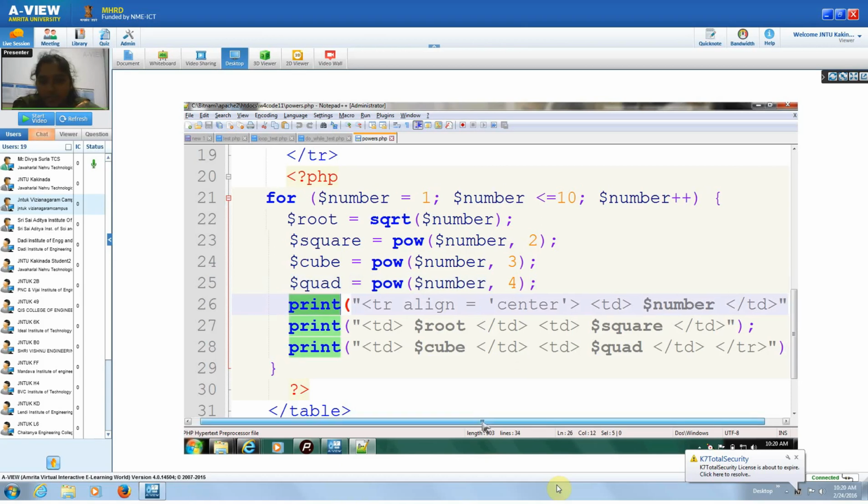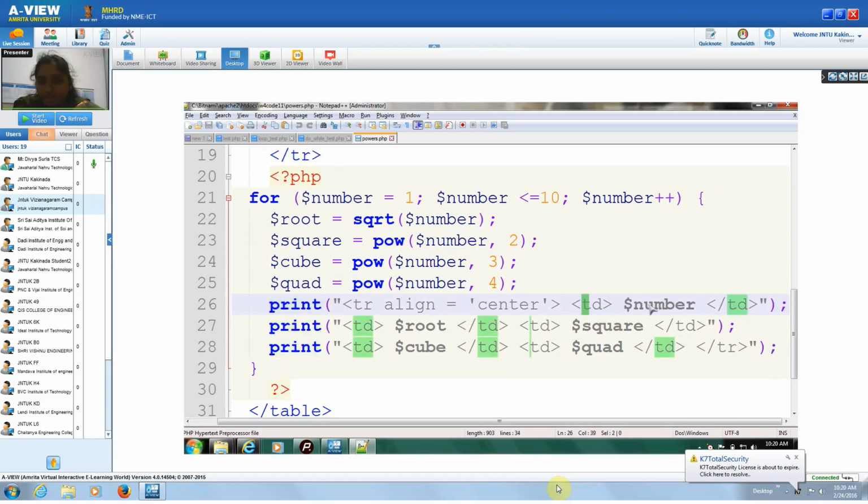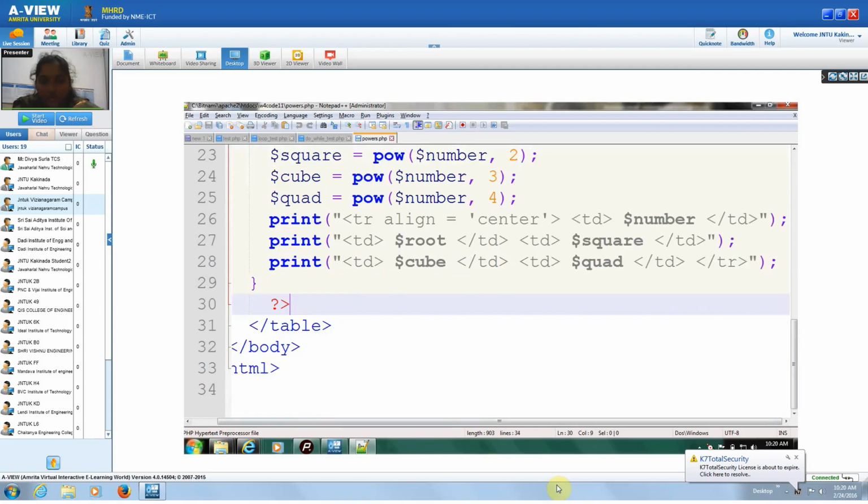TR, align center, TD. In this TD we are printing this $number. Initially, what is the value of that? In the square we are printing the square value, in the cube we are printing the cube value, and in the quad we are printing the quad value. Similarly, root also we are printing the root value. So when you execute this program, this will be the output.